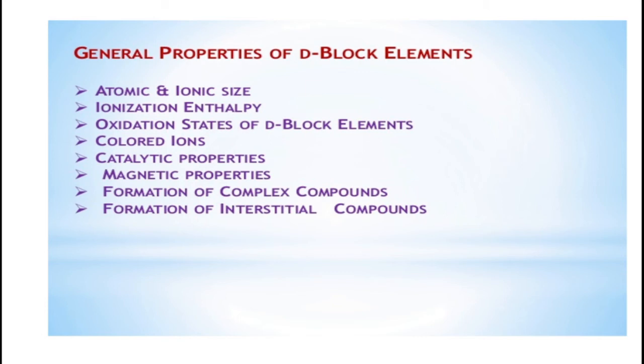Density. These metals are dense. Their density increases with the increase in the atomic weights. Another property is melting point. Transition metals have high melting points and high boiling points and high heats of fusion and atomization.